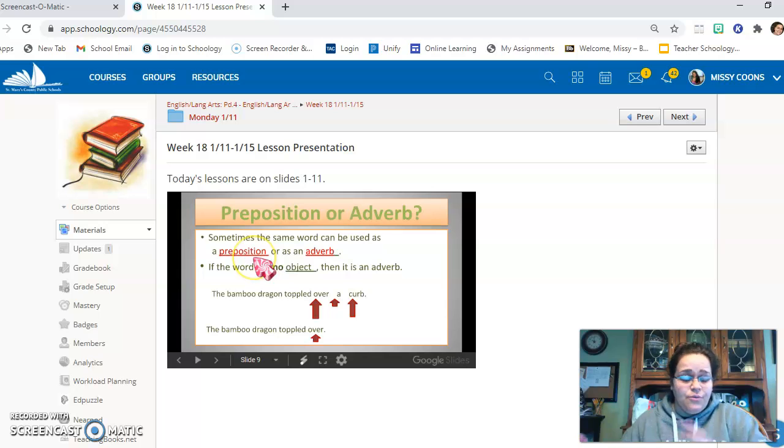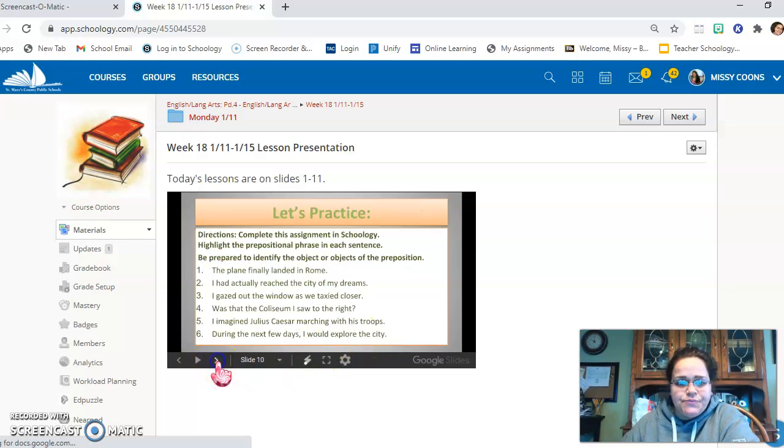So sometimes, preposition or adverb. Sometimes the same word can be used as a preposition or as an adverb. So if the word has no object, then it is an adverb. The bamboo dragon toppled over a curb. The bamboo dragon toppled over. So here we have over as a preposition because it's the beginning of a phrase that ends with a noun, and the modifier is a. Here, over is simply an adverb because it describes toppled. So it's an adverb describing the verb, and it has no phrase after it.